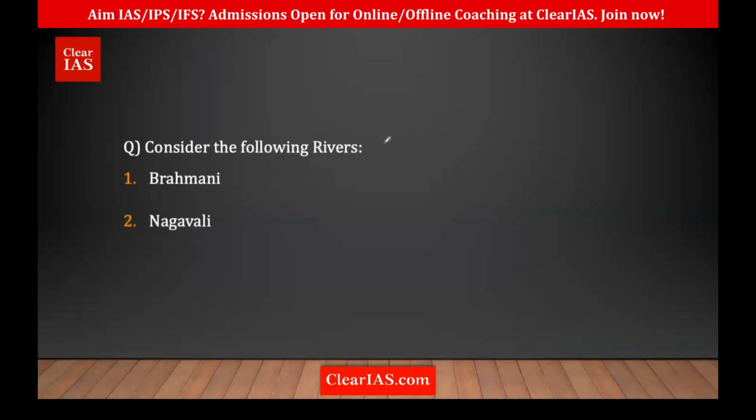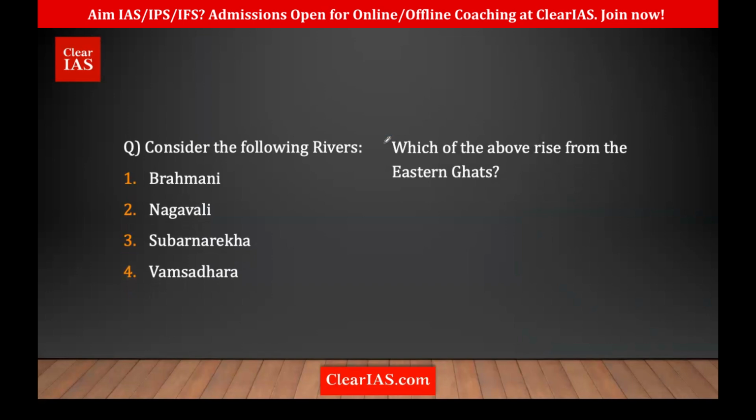Consider the following rivers: Brahmani, Nagavalli, Subarnarekha, Vamshadhara. Which of the above rise from the Eastern Ghats? 1 and 2 only, 2 and 4 only, 3 and 4 only, 1 and 3 only.